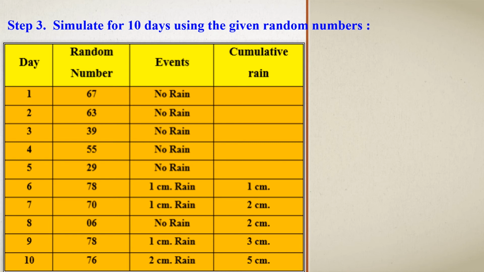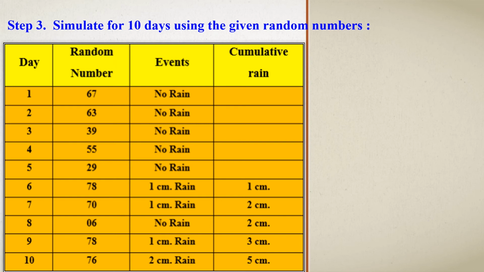Let's see two more columns. 63 comes in which class interval in the second table? Yes, it is in the first class interval, that is 0 to 74. And 39 is also in the no rain category. And let's see the 6th day, it is 78. That comes in the second class interval in the second table.